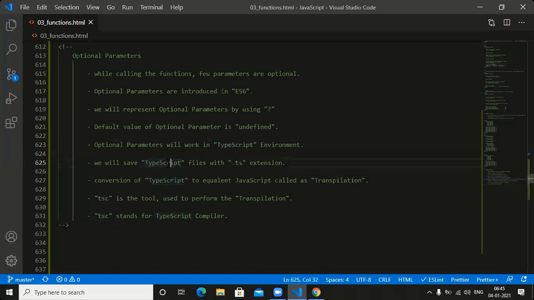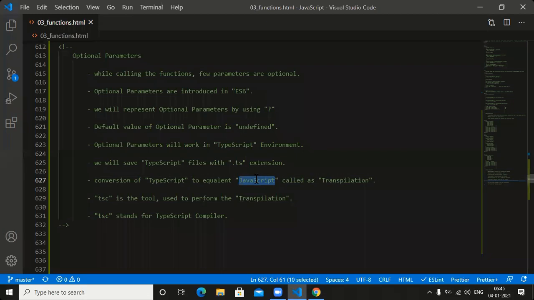How to save the TypeScript files? With the help of which extension? The .ts extension. Next, you need to convert the TypeScript to equivalent JavaScript. Conversion of TypeScript to equivalent JavaScript is technically what we call transpilation.